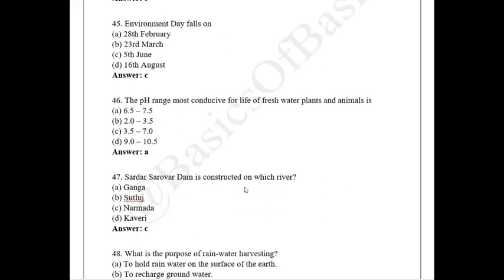Sardar Sarovar Dam is constructed on which river? The answer is Narmada. You would have studied this in the recent two to three years. It was heavily in the news because of the inauguration of the Statue of Unity near Sardar Sarovar Dam, and it is on the river Narmada.